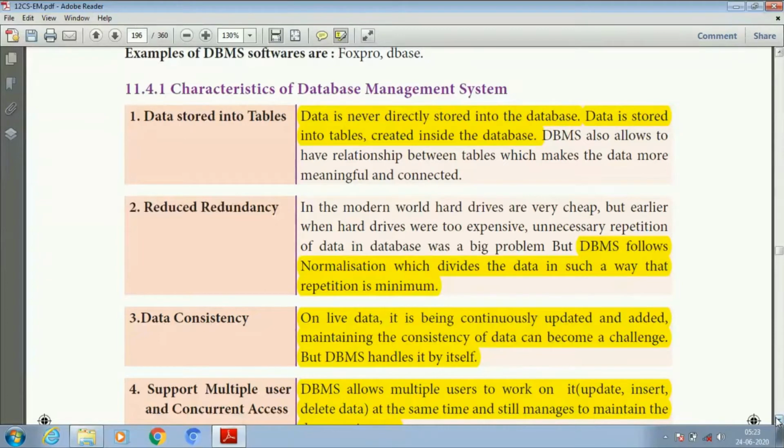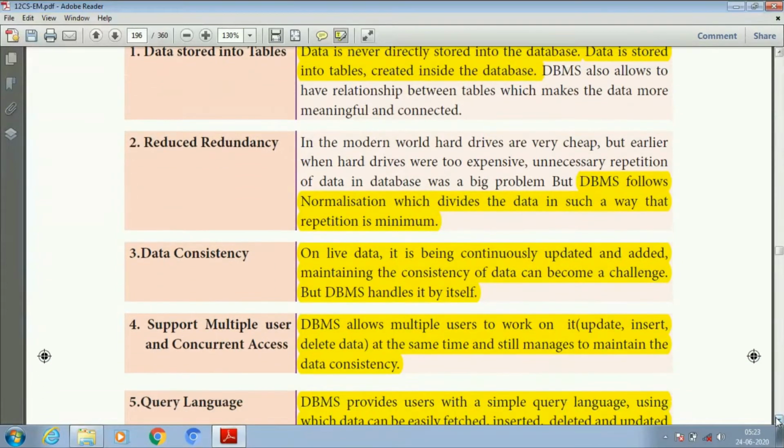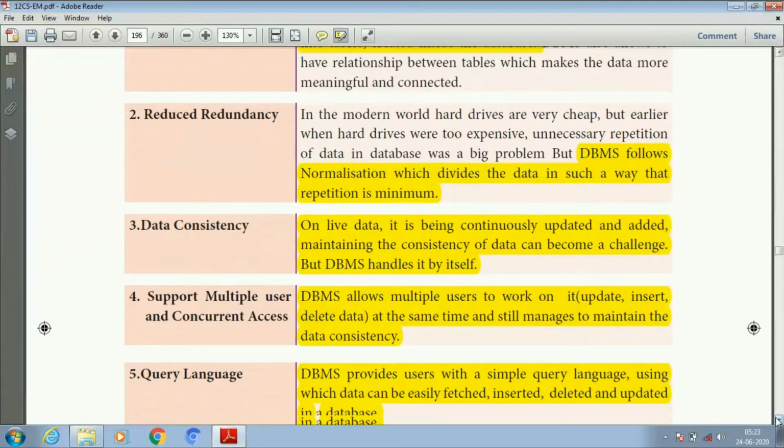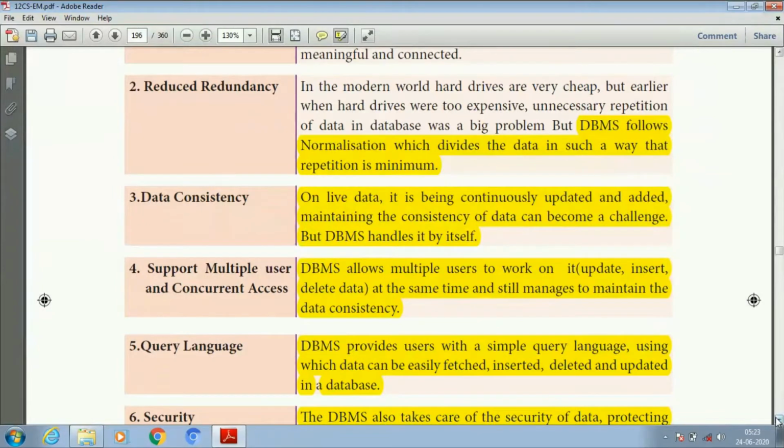Next one is data consistency. Data consistency means usability of data. Next one is on live data. It is being continuously updated and added. Maintaining the consistency of data can become a challenge.